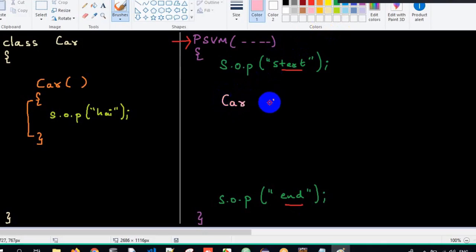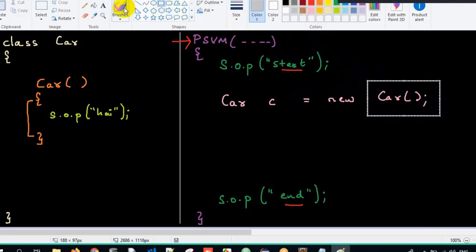Class name, object name equals new class name of, and this is called a constructor call. What do we call this? We call this a constructor call. I am invoking the constructor during object creation. So immediately what happens when I create an object here, I will show it to you.